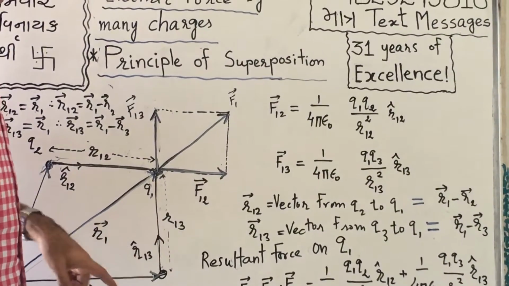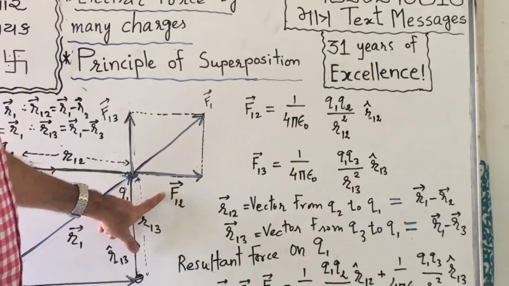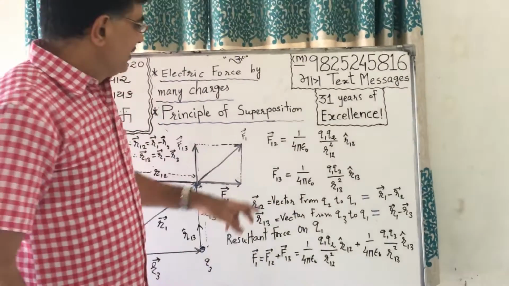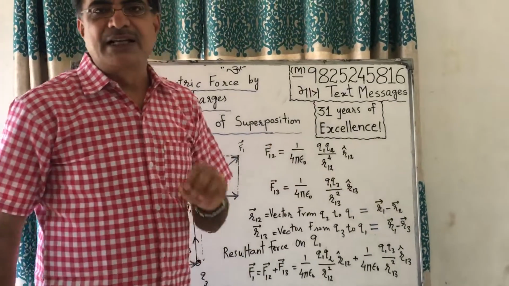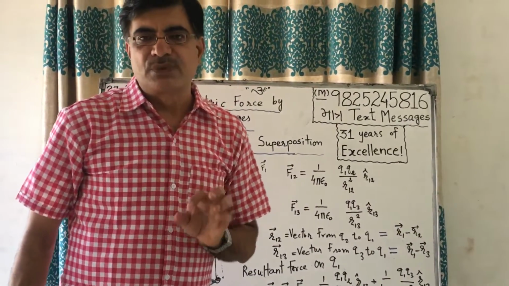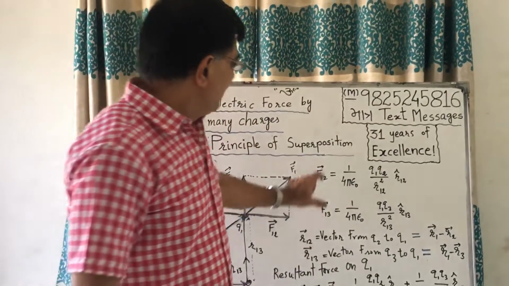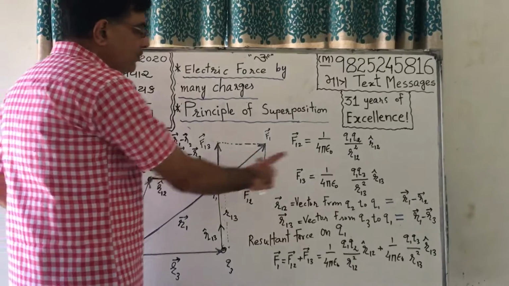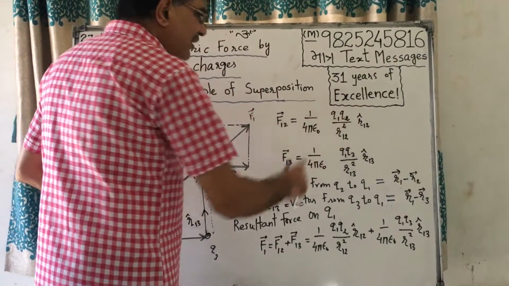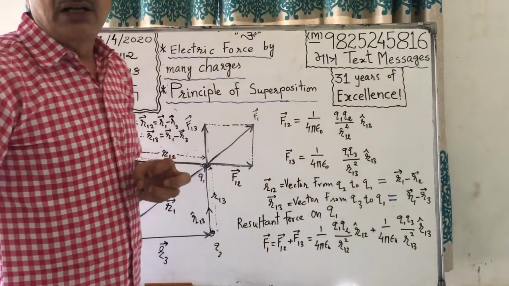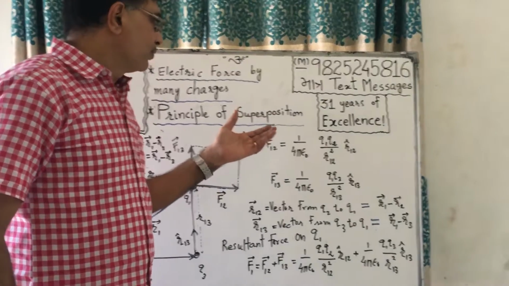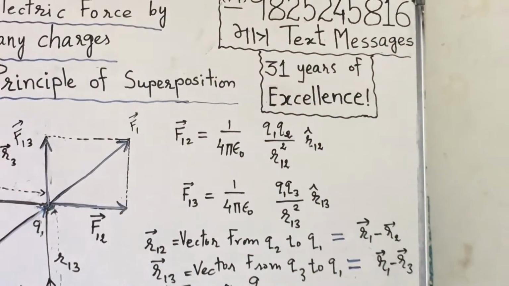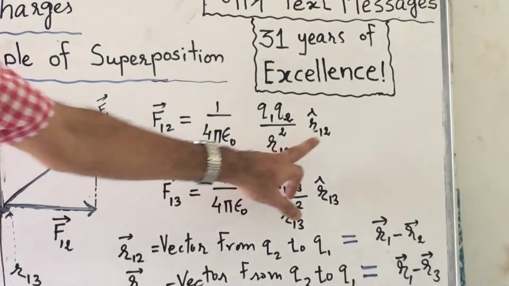Now, what is the formula for F12? We studied yesterday. In place of K we are writing 1 upon 4 pi epsilon naught, as we have considered vacuum, into Q1 Q2 upon the distance square, R12 square, and we show the unit vector in that direction, R12 caret.